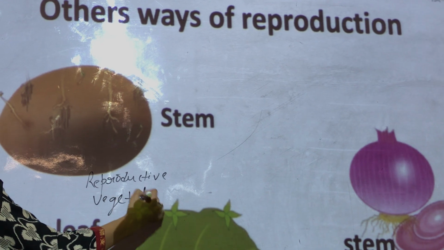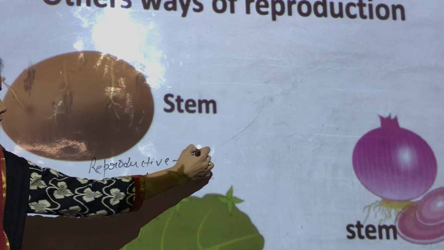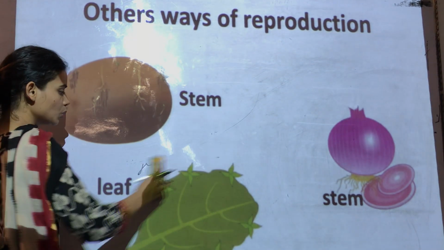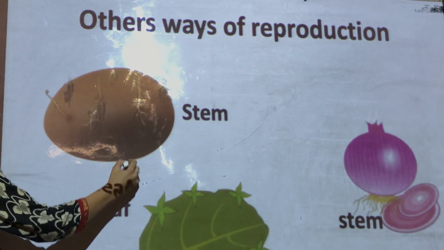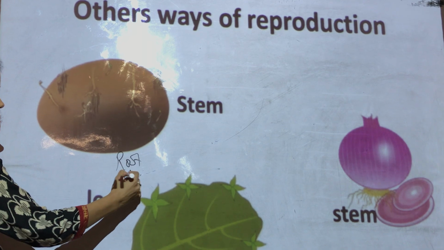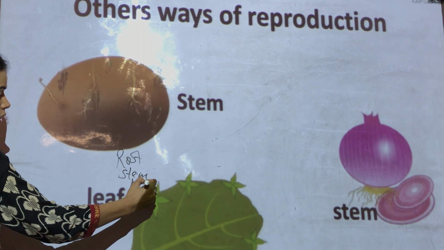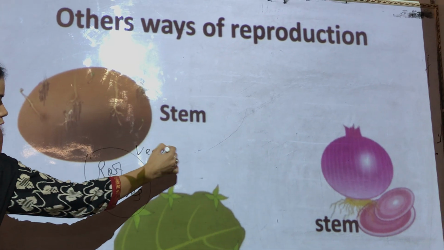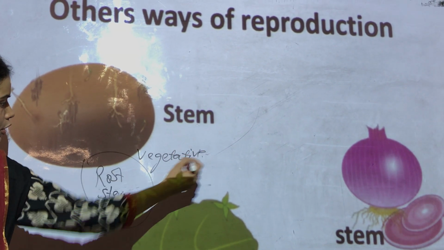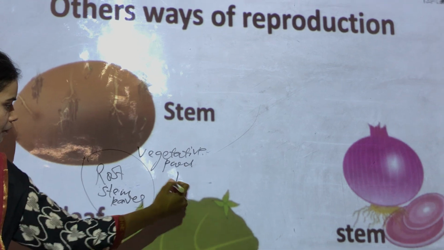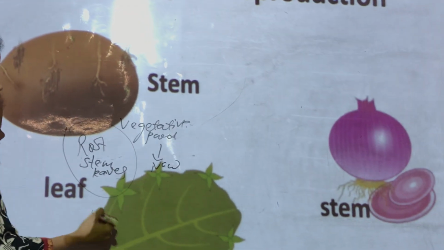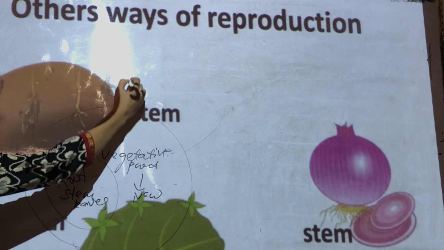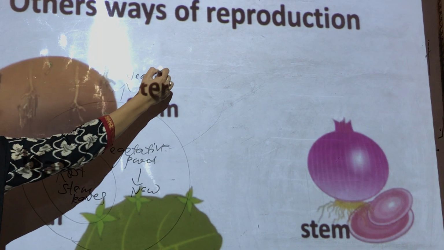The reproductive part is the flower because it has seed, and the vegetative parts are root, stem and leaf. So children, when we use these vegetative parts to grow a new plant, this mode of reproduction is called vegetative propagation.